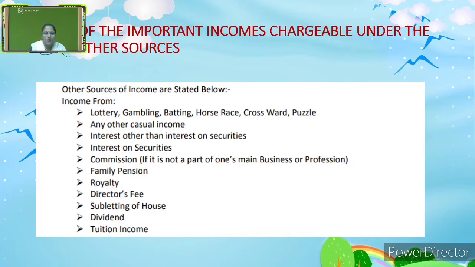Now, I'm giving you the gist: the important incomes that may be included in the problems generally. Other sources of income are stated below. That is lottery, gambling, betting, horse race, crossword puzzle, any other casual income, interest other than interest on securities, commission if it is not part of one's main business or profession, family pension, royalty, director's fees, subletting of house, dividend, tuition income, and the examiner's remunerations. These are the important incomes which may be included in our problems generally.